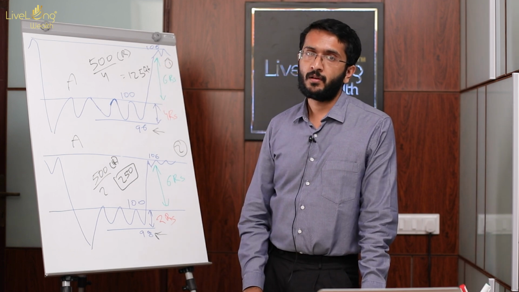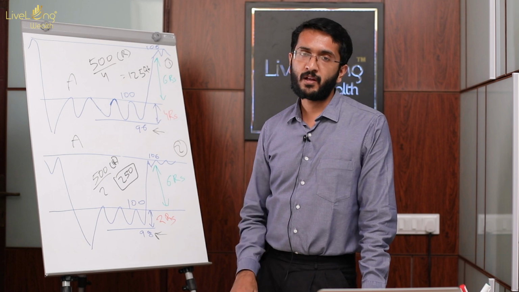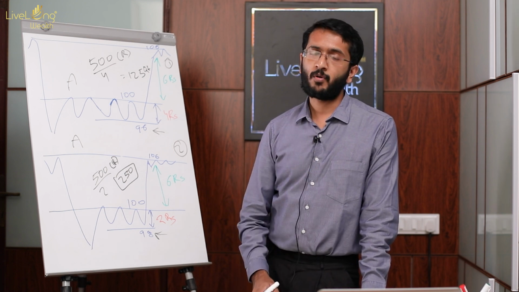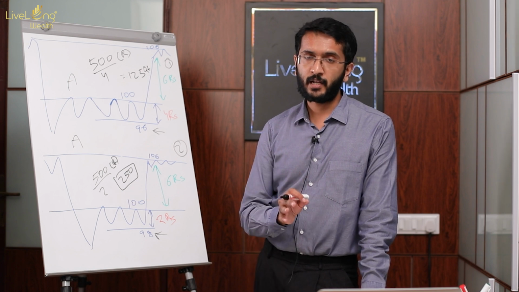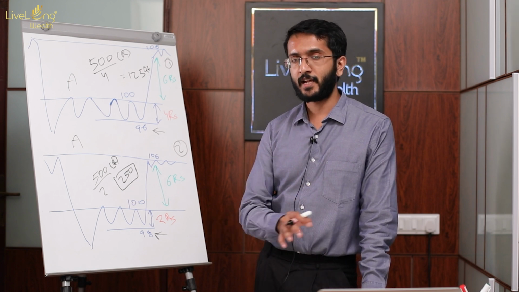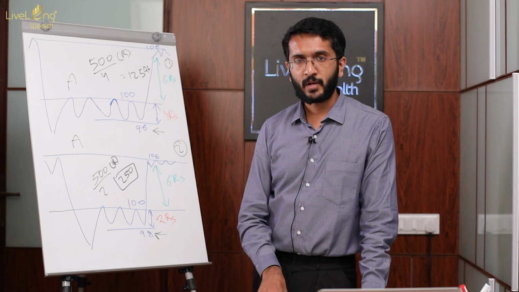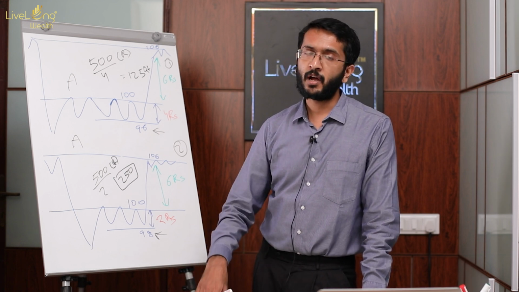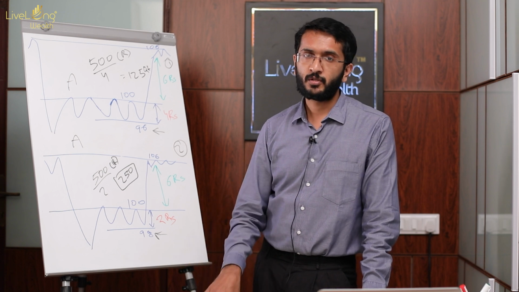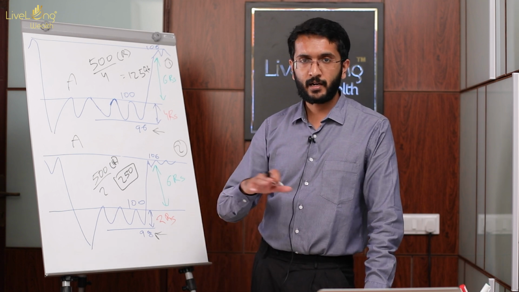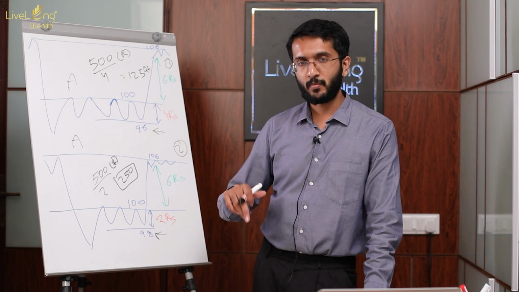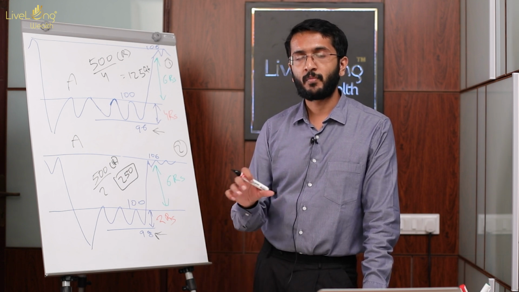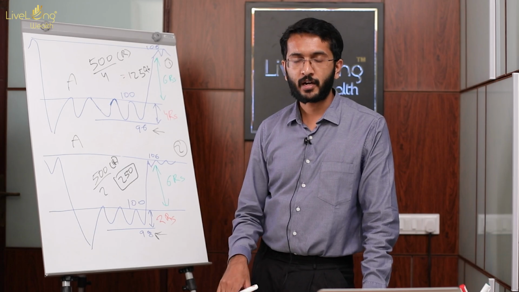Now, a simple formula for this is that the maximum quantity you should be undertaking to purchase, or short sell, in any particular trade should be the risk amount divided by how much you had to keep as the stop loss. So, the risk amount, the R, divided by the stop loss in points that you had to take. That should be the quantity you should be purchasing in that particular trade.